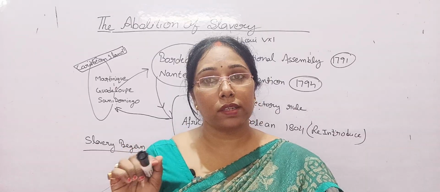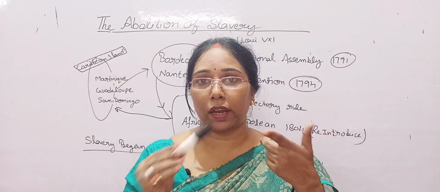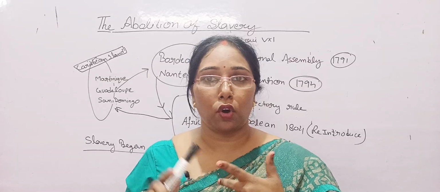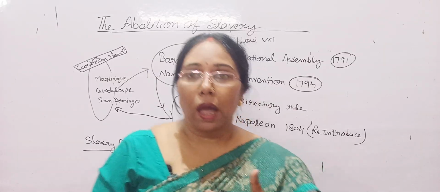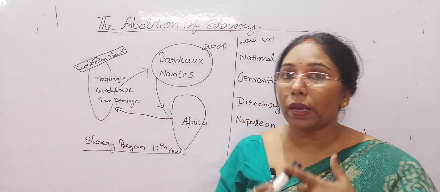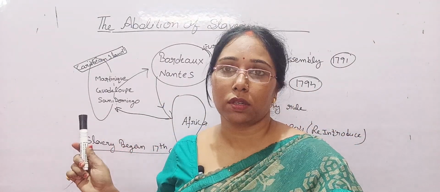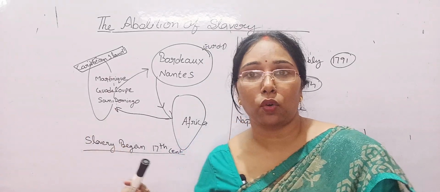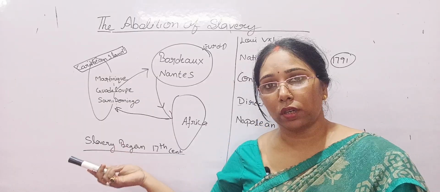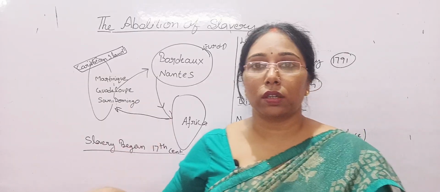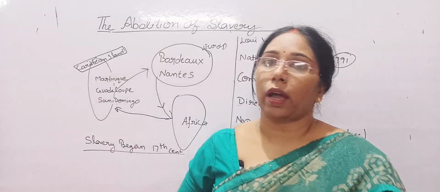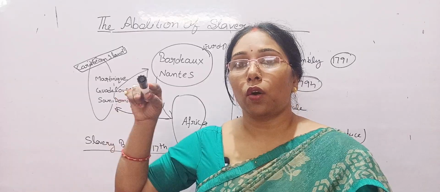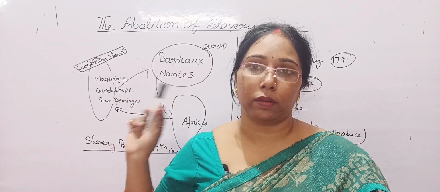As I told you, the third estate was divided into three sections: upper middle, middle and lower middle. The National Assembly members belonged to the upper middle section, and some of them were engaged in the slave trade business. Some of them had their own plantations in the colonies. To get their work done, they needed slaves. That's why they did not abolish slavery, because if they abolished slavery, their work and trade would be affected.